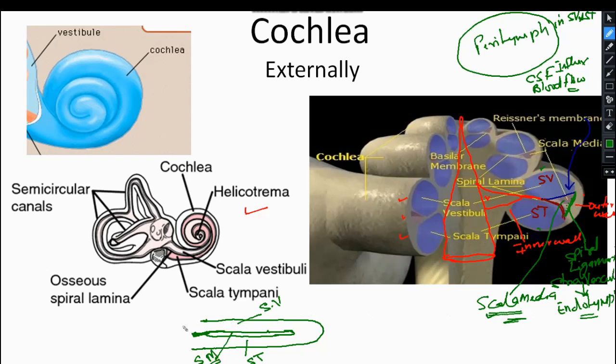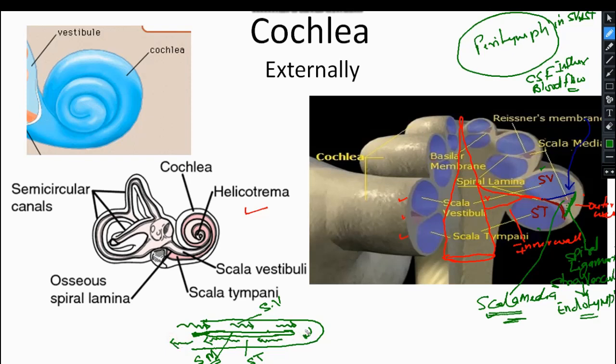When the sound wave enters the scala vestibuli like this, from here the sound wave will move in this direction. Clear?